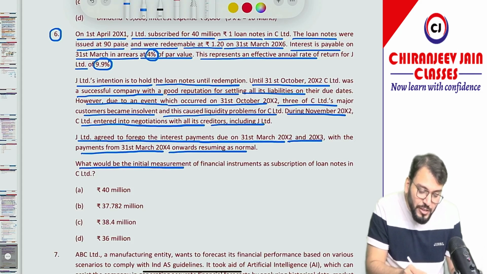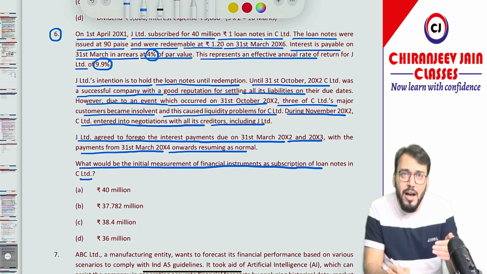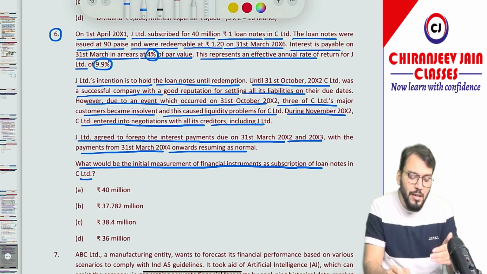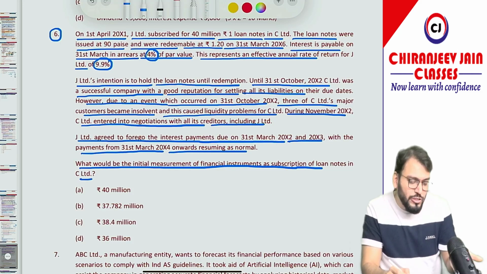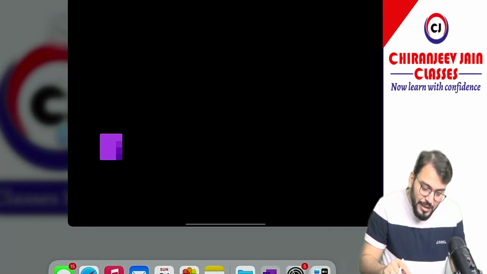What should be the initial measurement of the financial instrument, as subscription of loan notes in C Limited? So they have asked only about initial measurement. Correct now. They may also ask about impairment loss in this case. Let me first explain this fully. Let me explain this entirely.